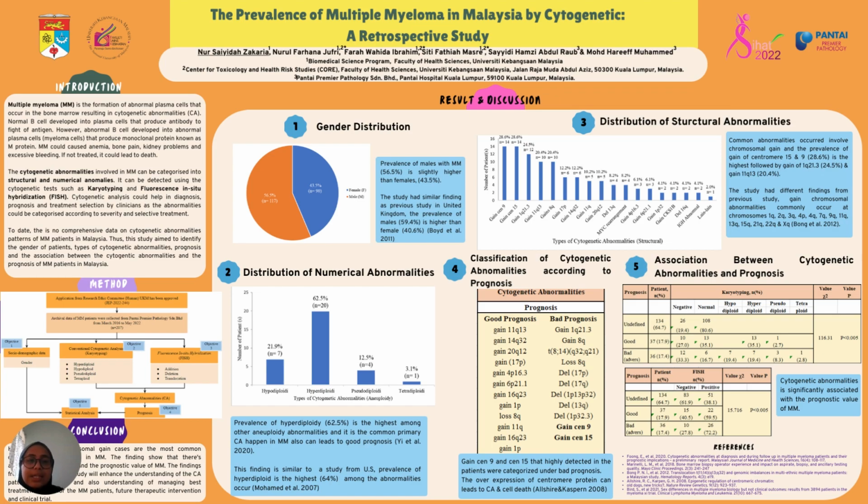So in conclusion, the hyperdiploid and gain chromosomal abnormalities are common cytogenetic abnormalities that occur in Malaysia, and cytogenetic abnormalities are also significantly associated with the prognosis, and the finding helps in the future intervention of managing treatment selection, and also enhances the understanding of cytogenetic abnormalities that occur in Malaysia.